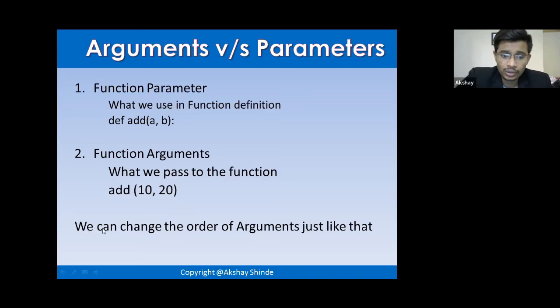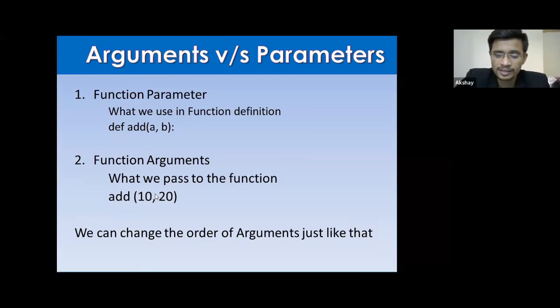Yes, perfect. And this is just a spelling mistake. We can't change the order of arguments. Suppose this is a subtraction function I'm calling, and I wanted to subtract the bigger number from the smaller number, and if I replace this thing, so like A and... okay, this is quite an odd example. I just wanted to demonstrate this. You can't change arguments just like that. So let me create a new file for this, because unless I demonstrate it, you will not be able to understand this thing.